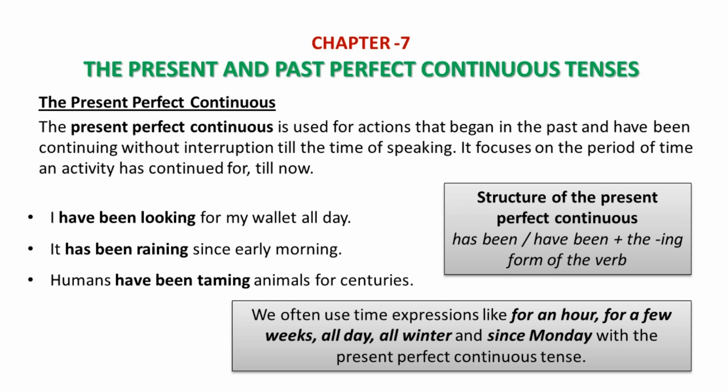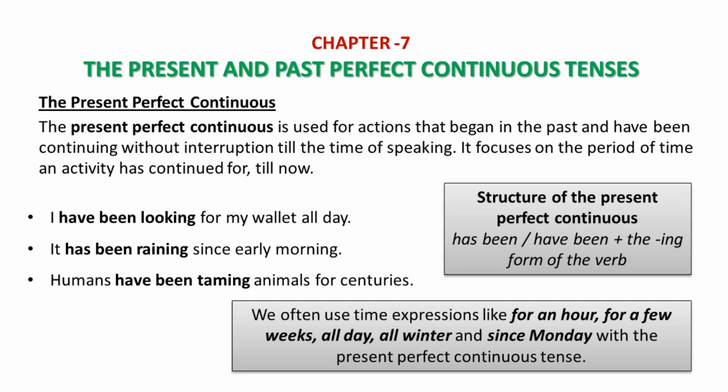Remember, we often use time expressions like for an hour, for a few weeks, all day, all winter, and since Monday, etc. with the present perfect continuous tense. So, you must always remember those time expressions. In the present perfect continuous tense, we use time expressions like for an hour, for a few weeks, all day, all winter, since Monday, etc.